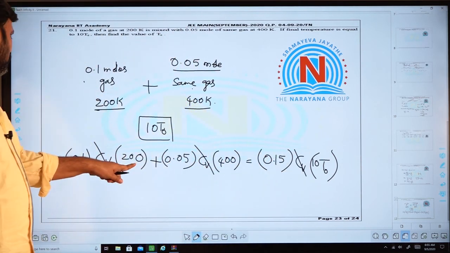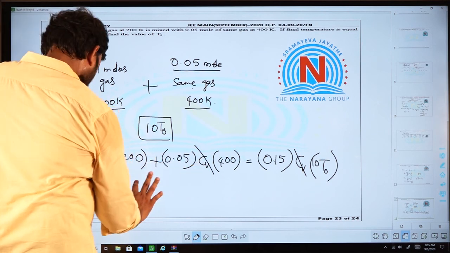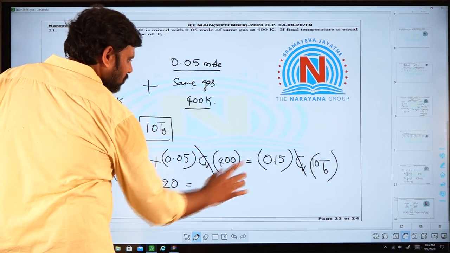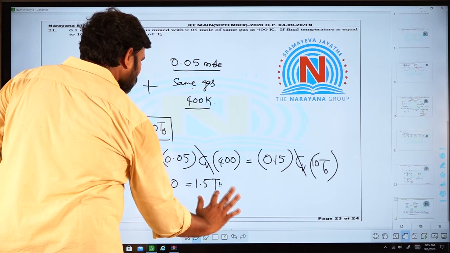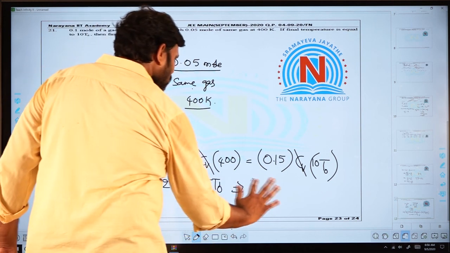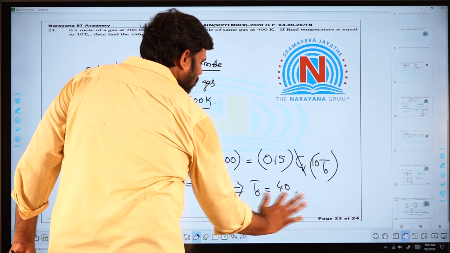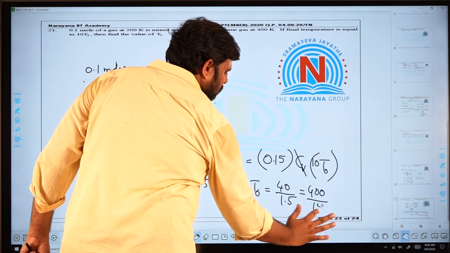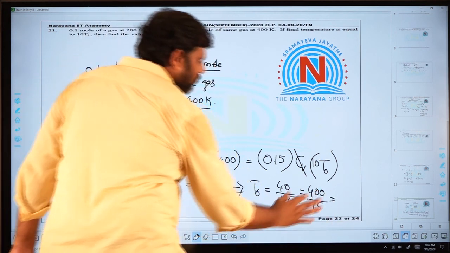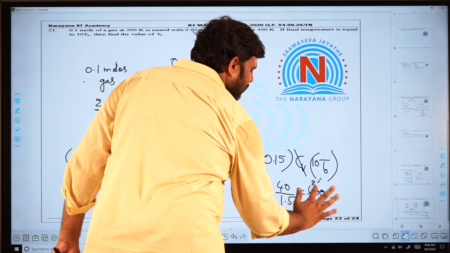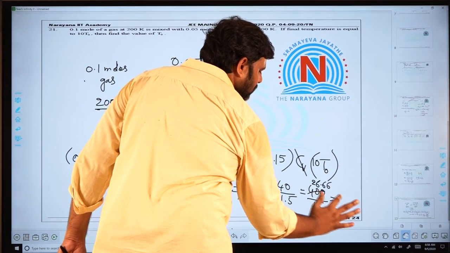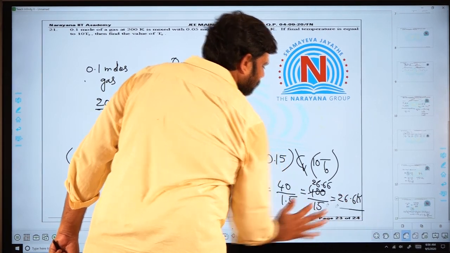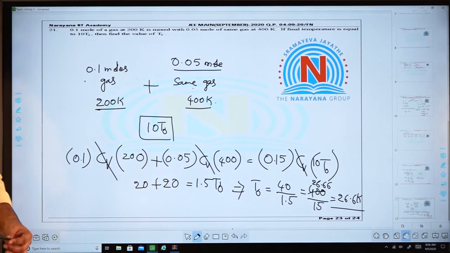So this is 20 and this is also 20, which is equal to 1.5 T naught. So T naught is 40 by 1.5, which is 26.66. So you can select 26.6 kelvins as the answer for this question. Thank you.